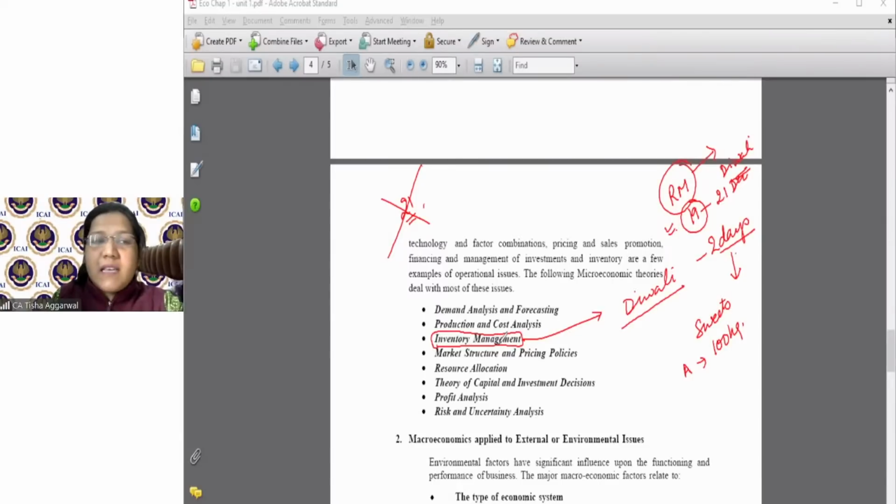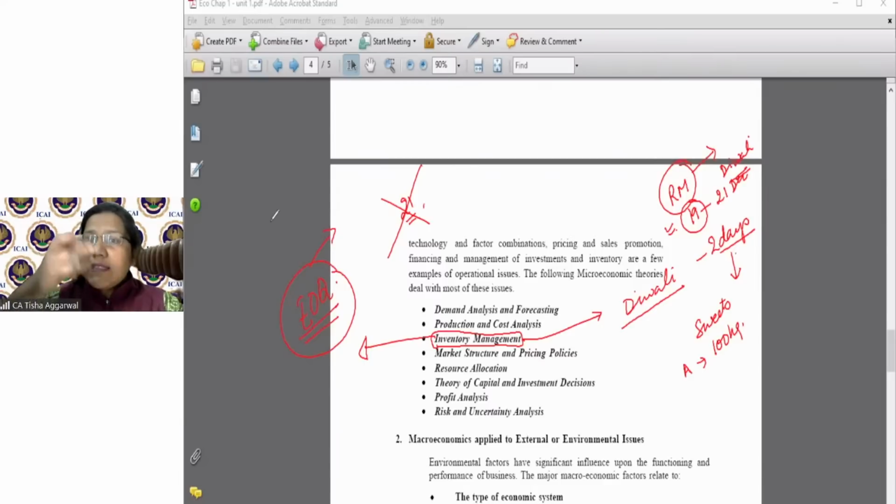Inventory management says you better keep the stock with yourself in a proper manner. So again, microeconomics helps you understand that. How much stock should I maintain? Okay, I'm just writing one concept. Do not get confused. This is a concept that you will study at a higher level, EOQ, economic order quantity. It will help you understand how much quantum of raw material I should have.